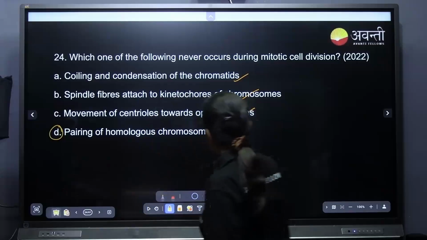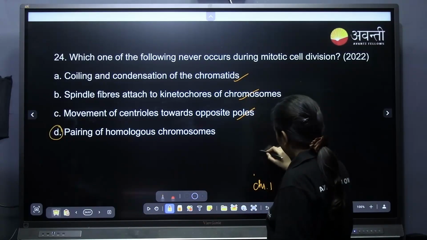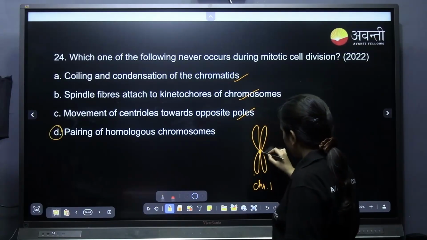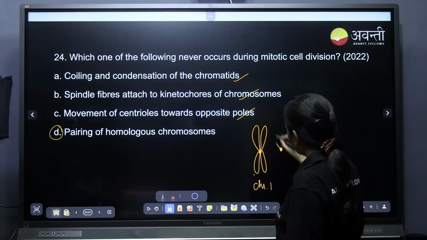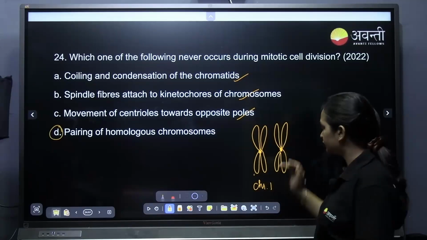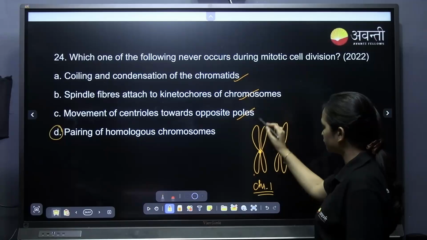Like if it is chromosome 1, chromosome 1 has a pair. So these two come together for crossing over, for recombination. If this is chromosome 1, this is a homologous chromosome, this is also chromosome 1.